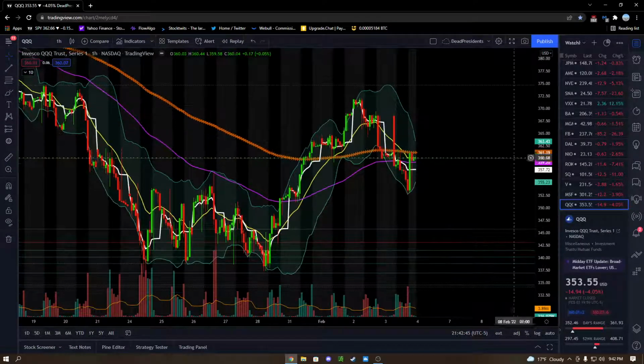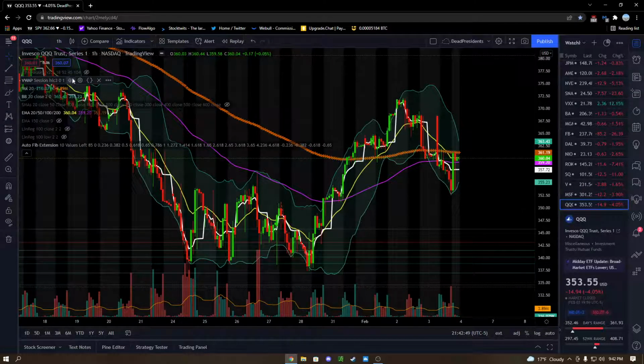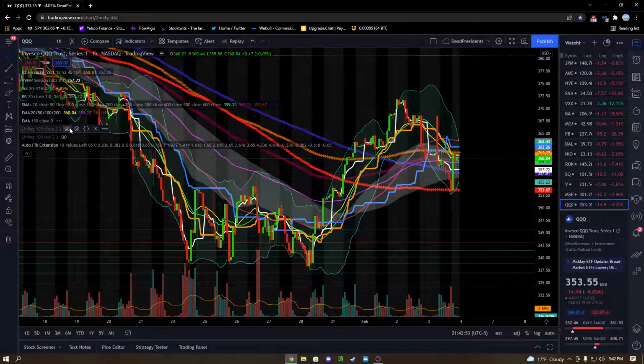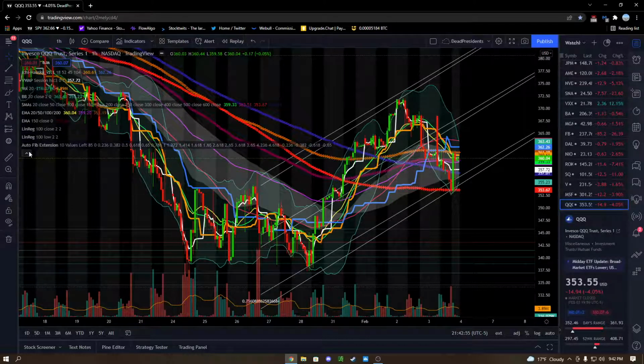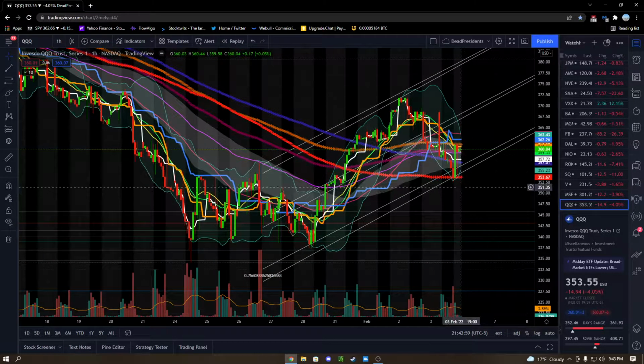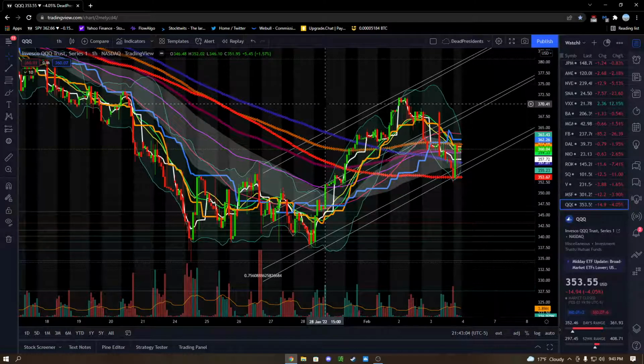But just a basic setup like this is good. You don't need to just plot on indicators you don't use. You know what I'm saying? I use a lot of indicators. You can see right here. But a lot of these I built my way up, like a lot of these I use for certain things, and every indicator on my chart has a use. I don't put anything on there I'm not using.